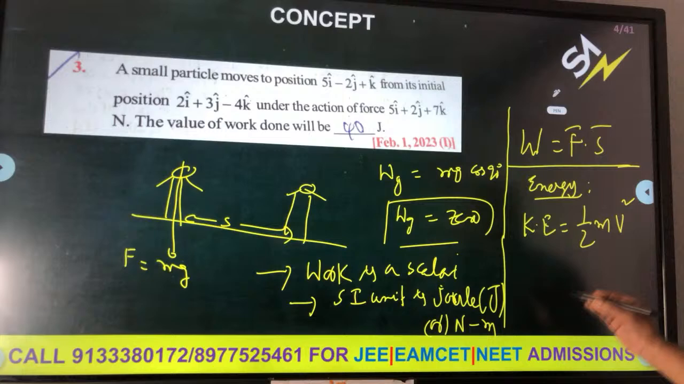Work done equal to F into S. That is nothing but equal to half mv square minus half mv square. I am writing the formula here. Work done is equal to F into S, with theta 0. So half mv square minus half mv square, or you can write final kinetic energy minus initial kinetic energy, the change in kinetic energy. This formula will be very much useful to find out velocity.